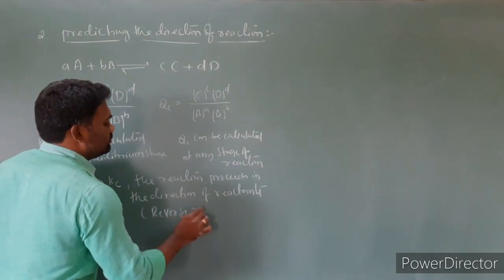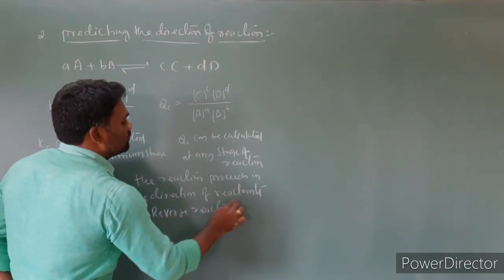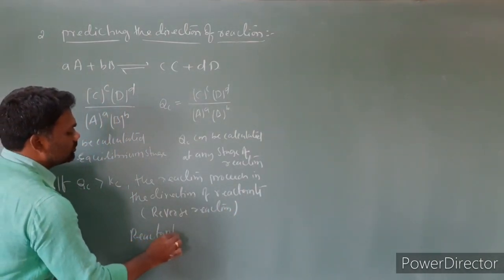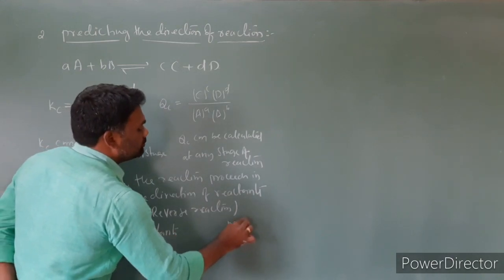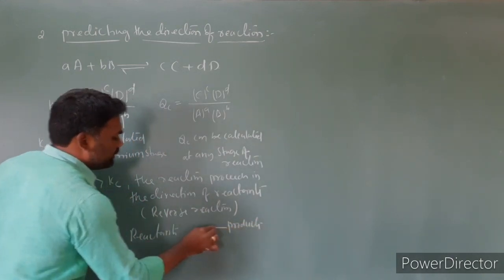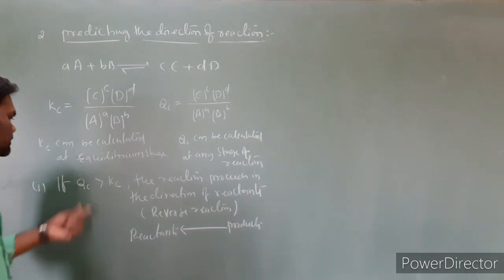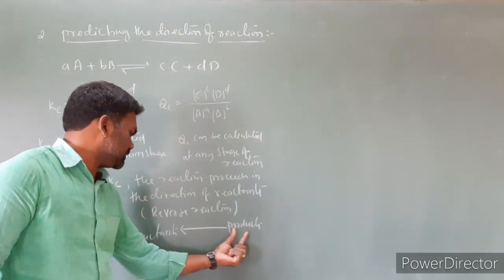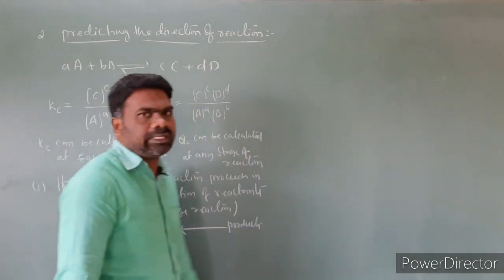Reverse reaction. Nothing but reactants and products. Reactants and products, reverse reaction will take place. So Qc is greater than Kc, the reaction proceeds in the direction of reactants. So products converting into reactants, reverse reaction will take place.